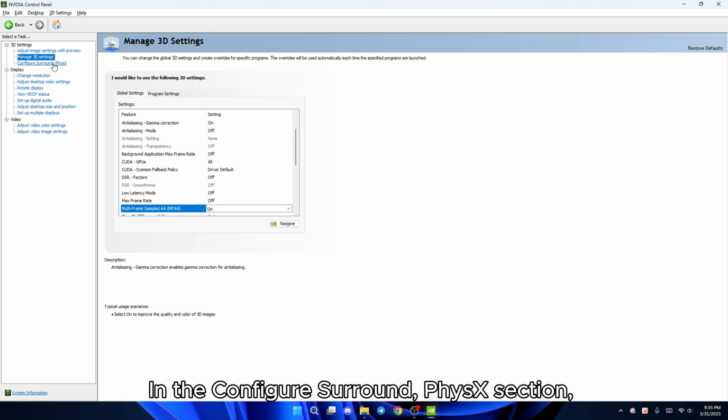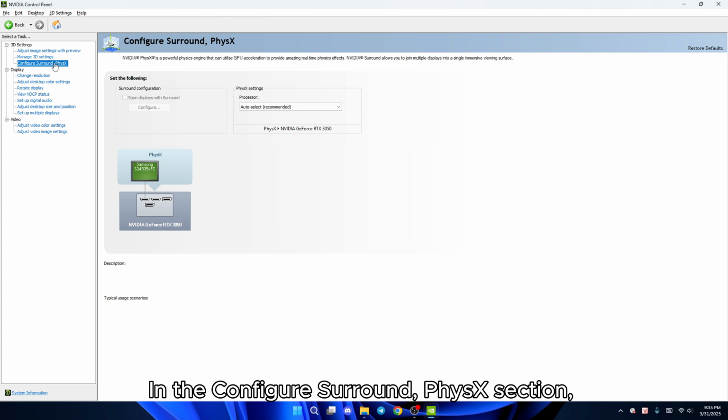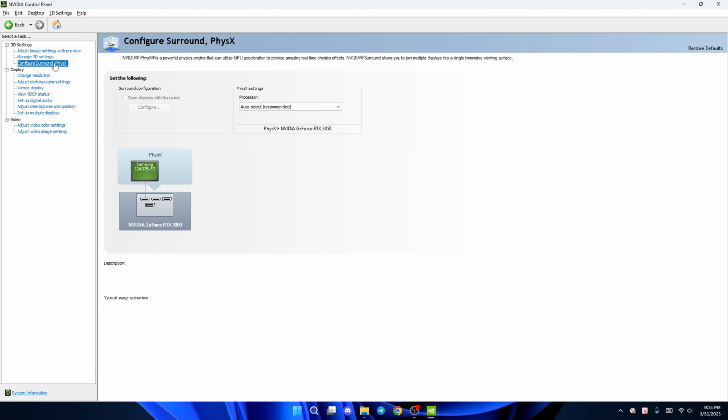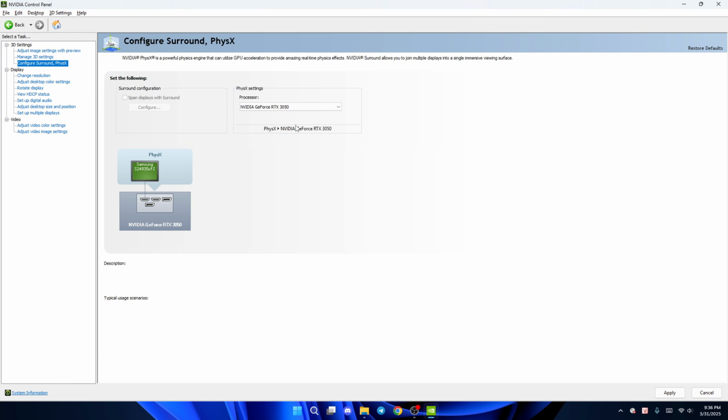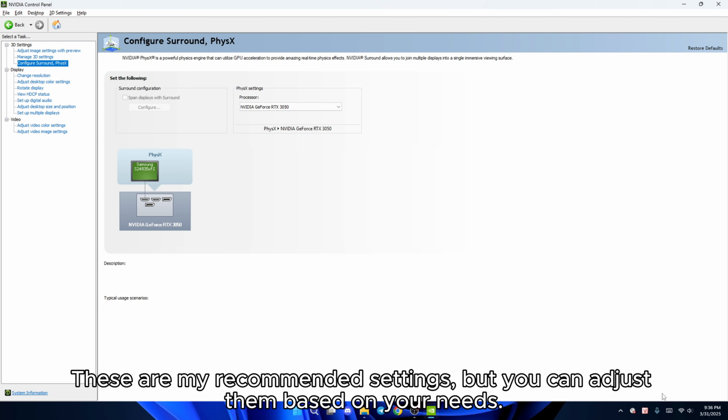In the Configure Surround, PhysX section, in the PhysX settings, I will change it to NVIDIA GeForce RTX 3050, which will enable the GPU to process physics simulations. These are my recommended settings, but you can adjust them based on your needs.